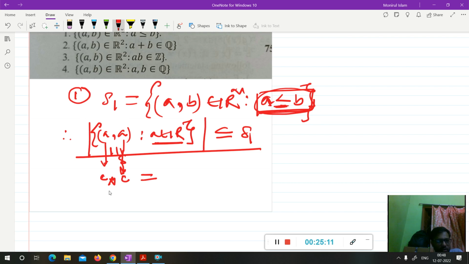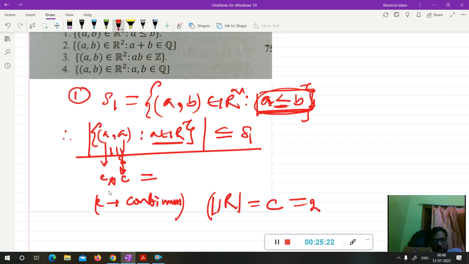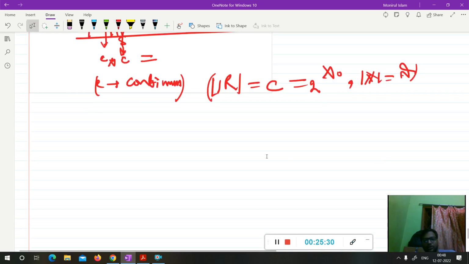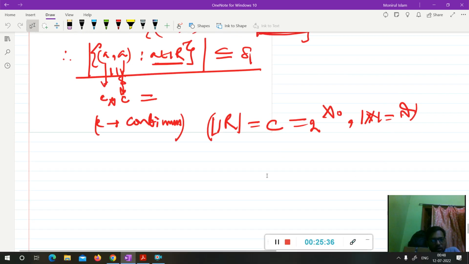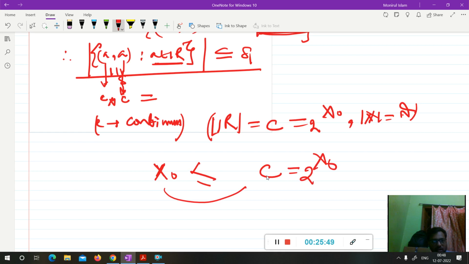C means continuum. Here C does not mean the English letter C, it is continuum. The cardinality of R, we all know, will be C, and C is continuum. You can write C as 2 to the aleph knot. Now what is aleph knot? Aleph knot is the cardinality of the natural numbers. We all know in this concept there are only two numbers, one is aleph knot and another is continuum. In between there is no number, and aleph knot is less than or equal to C, and C is 2 to the aleph knot. This is the relation between them.